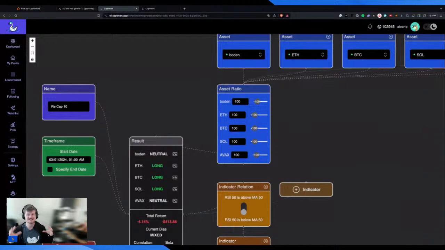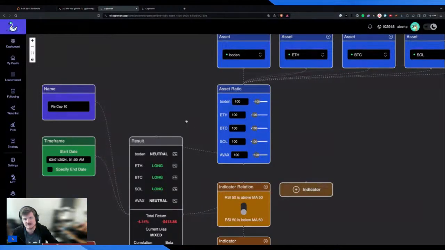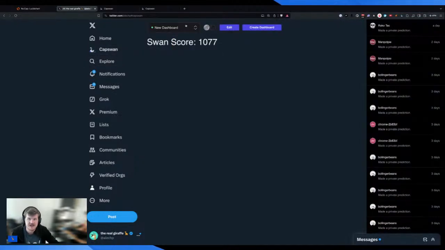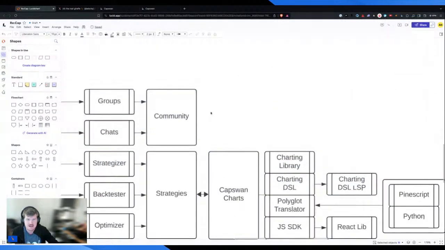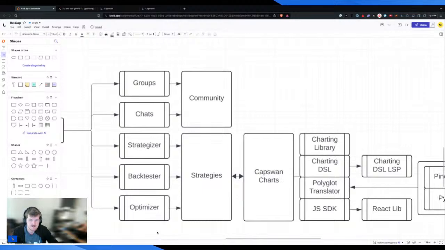But the thing that makes me excited about this, where I'm like, yeah, this is the future of CT, is that not only are you going to be able to use what already exists, but then you're going to be able to translate this to this strategy view, right? That's never been done. And then I can jump into Twitter and I can load that strategy directly in a page, right? So now I'm not stuck worrying about how do I access this in a convenient way. I don't have to worry about that. So really, really excited about that.